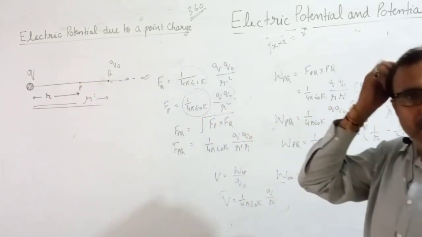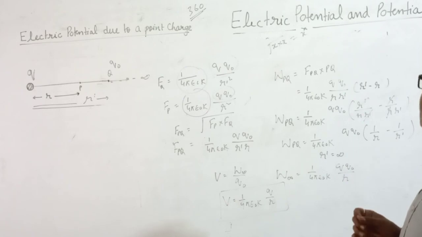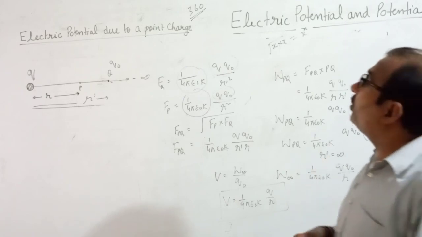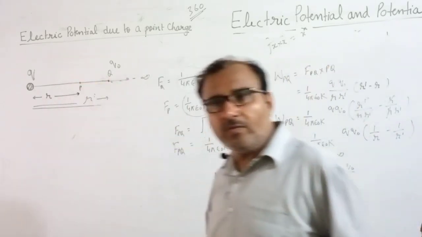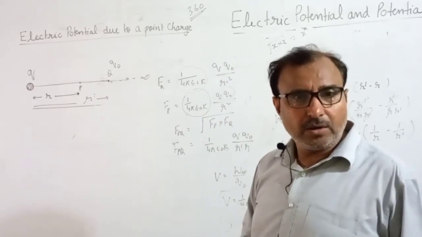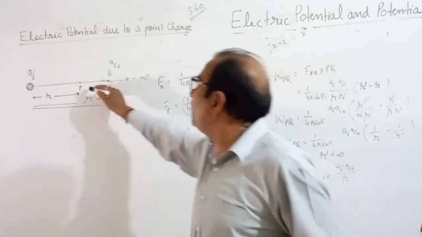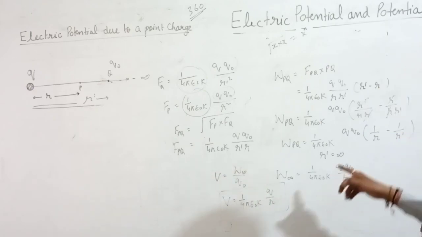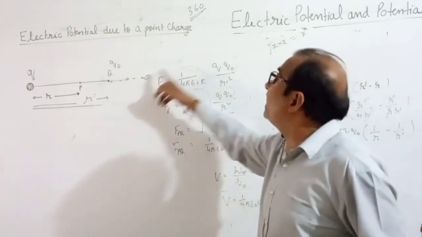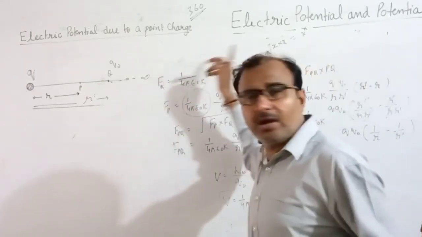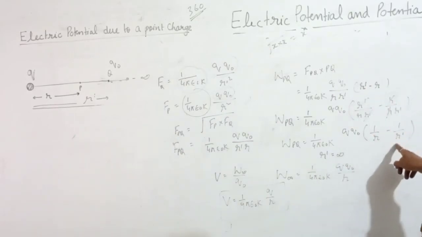But if you want to take this charge from infinite to a point inside the electric field at P, so if point Q is at infinite, then R dash equal to what?